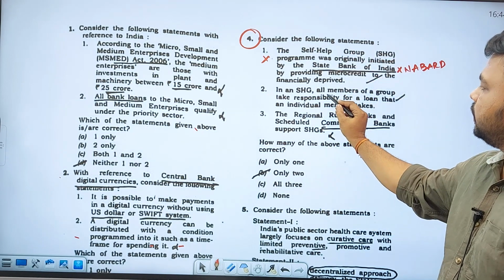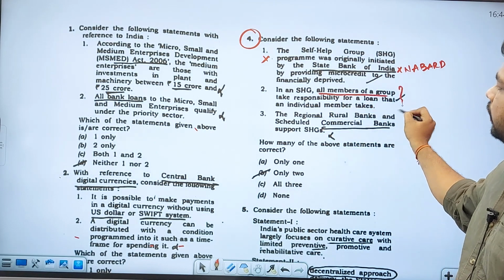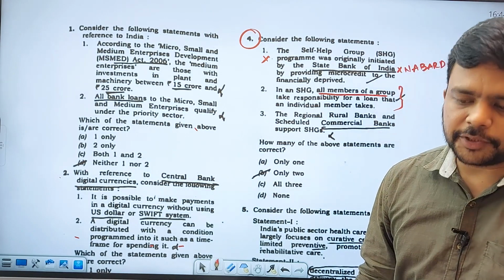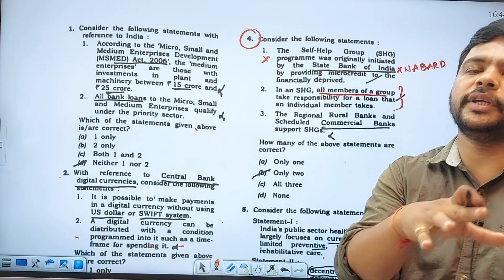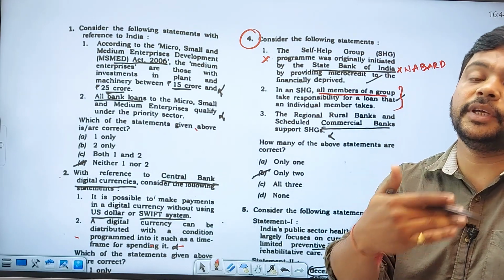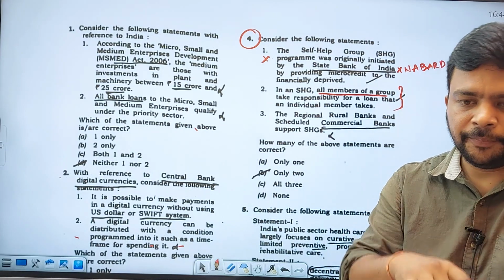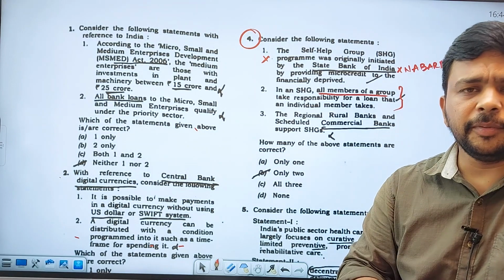In an SHG, all members of a group take responsibility for a loan that an individual member takes. Yes, obviously. There will be a moral pressure on the individual who is a member of the SHG to repay the loans taken from the banks. You know how an SHG works. Different people will be there, 10 to 20 members or sometimes 40 members together.